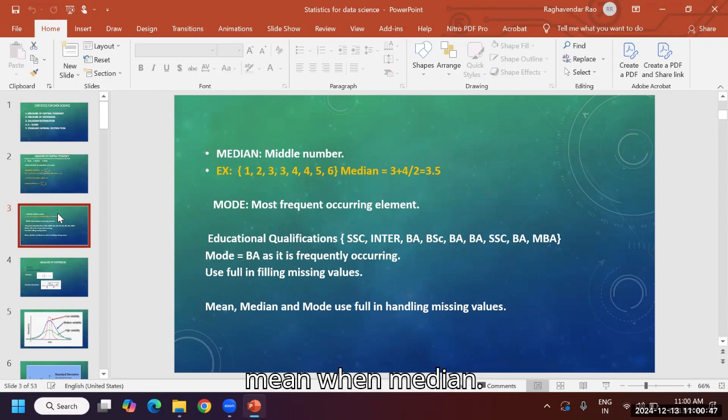When mean, when median. So mean, median, mode all together are called central tendency, because all are in between. Only the central point they are concentrating on.